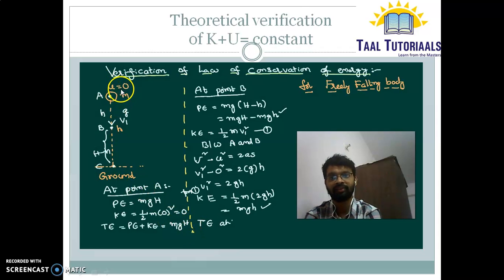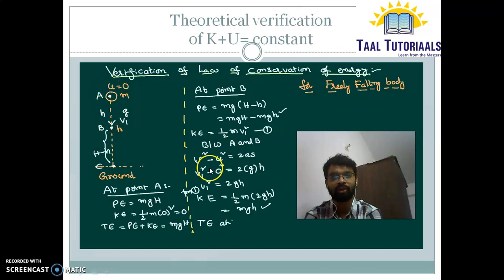So at this level it is mgh. Now we will come to the second level at B. Again, PE, potential energy, is equal to mg(H minus h), so we can write mgH minus mgh, and we know that KE, kinetic energy, is equal to half mv square.